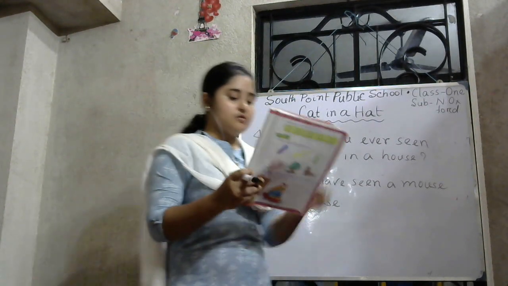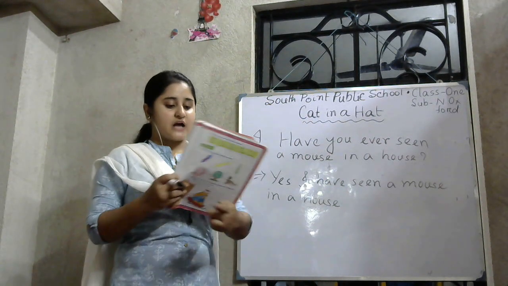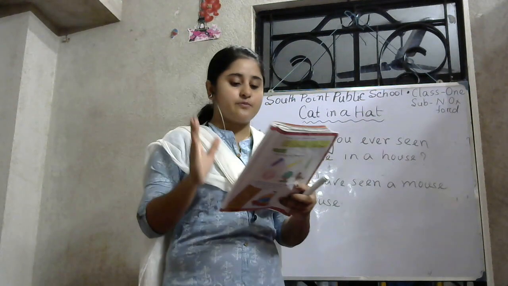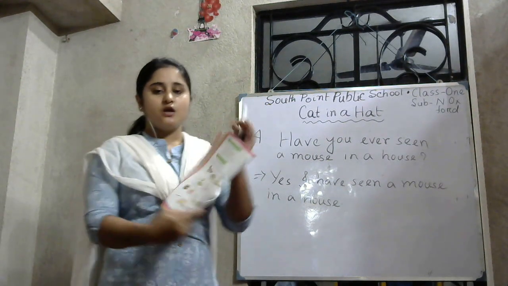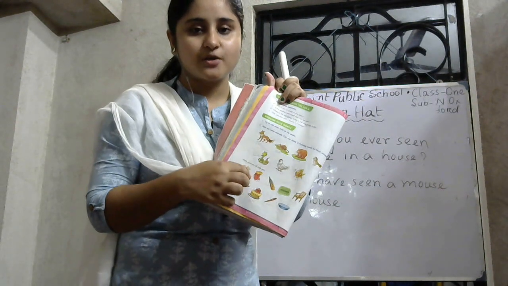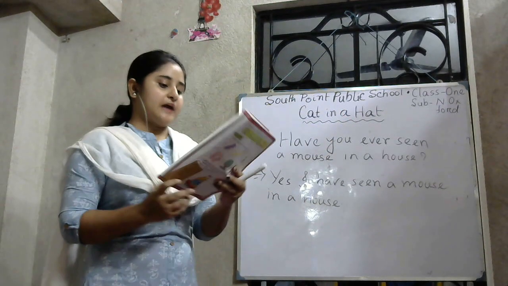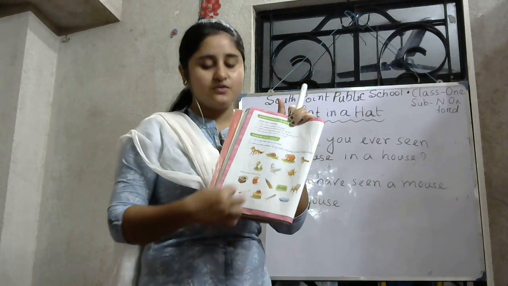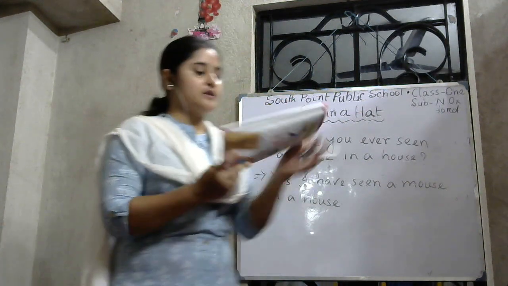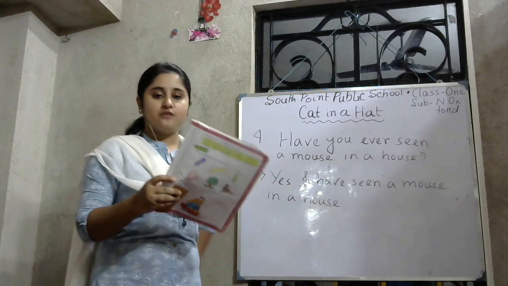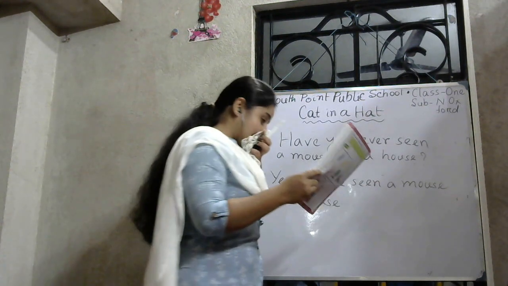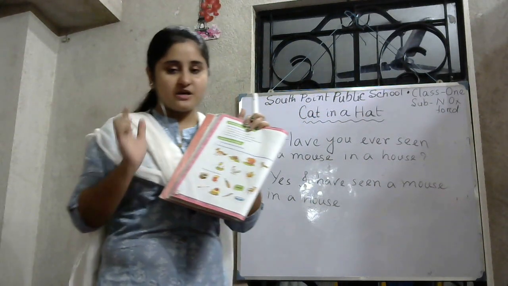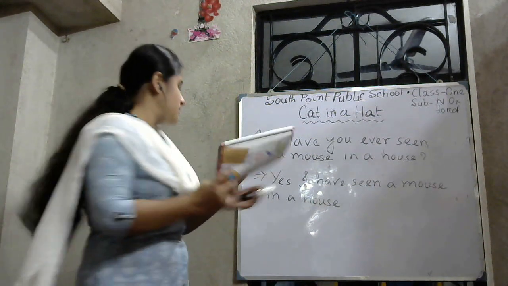Now student, look at your book, page number 44. Try to add some lines to the poem. How? Here are some animals. Look at the pictures. Here are some pictures of animals given. So can you think of rhyming words for these animals? With the help of this clue, there is also a clue given. So you have to find out the rhyming word of this animal. Okay. Fox. Look, the first animal is fox. What is the rhyming word of fox? Look, box.